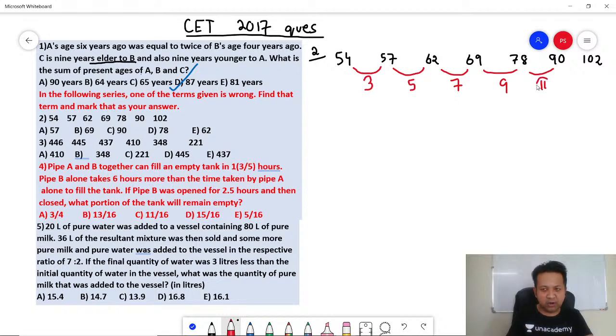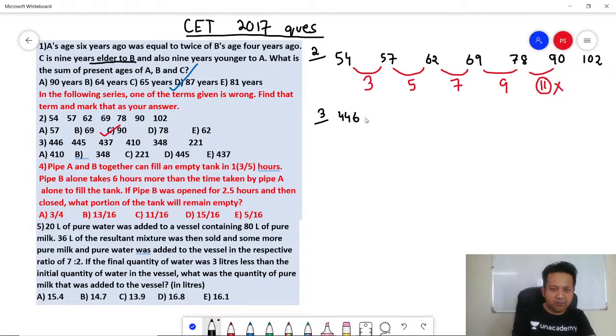But this is not 11. Why? 90. The difference is coming out to be 20. It is not 11. Perfect. That's got to be the wrong man out. Answer is option C. Do you get it? Perfect. Let's go to the third one.